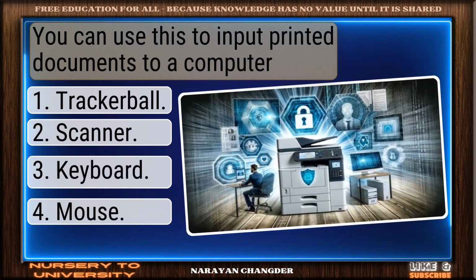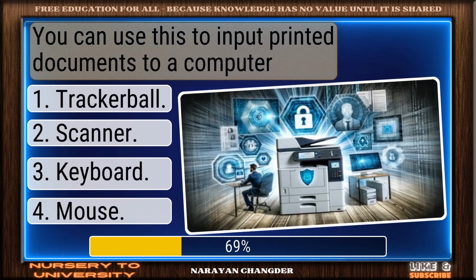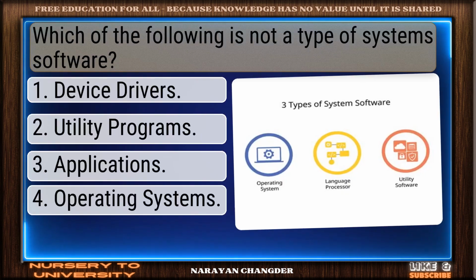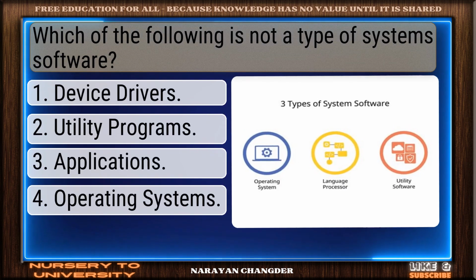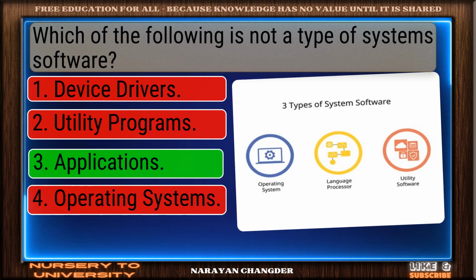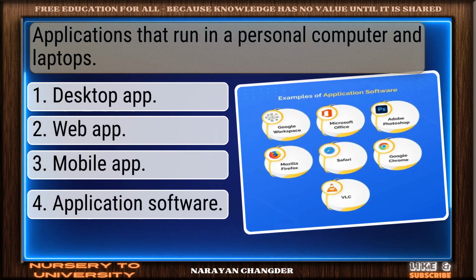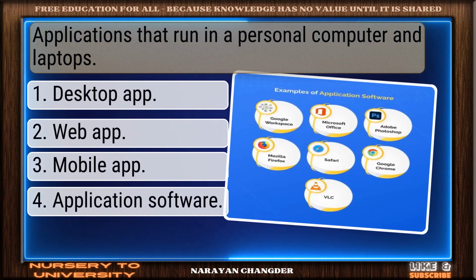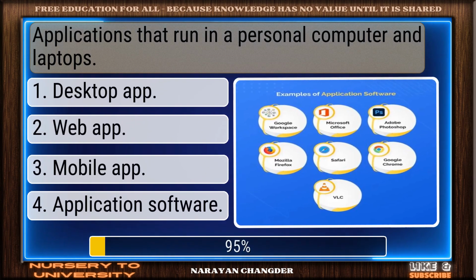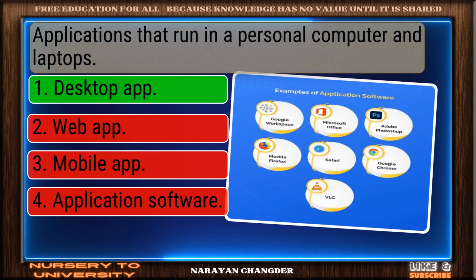You can use this to input printed documents to a computer. Good job. Scanner works well. Which of the following is not a type of system software? Correct. Applications is spot on. Applications that run in a personal computer and laptops. Well done. Desktop app is right.